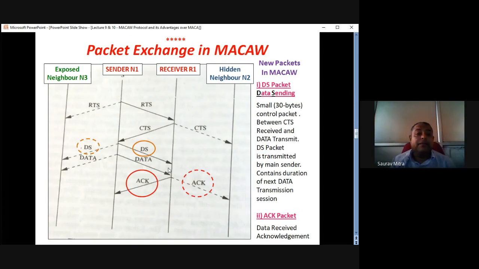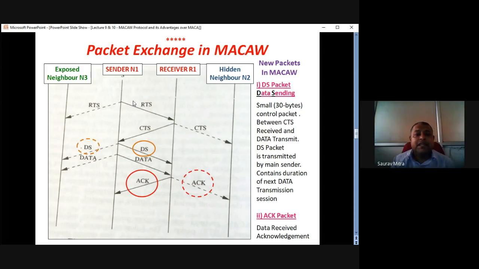explained by the packet transmission. How many packets are there in case of MACAW? So there are two questions in this slide. First, what is the packet exchange diagram in MACAW? You can find here the same setup: a sender here, a receiver here. This is the hidden terminal N2. So N1 and N2, in between R1 is their receiver. So N1 and N2 both can contend for R1. This is the first thing.